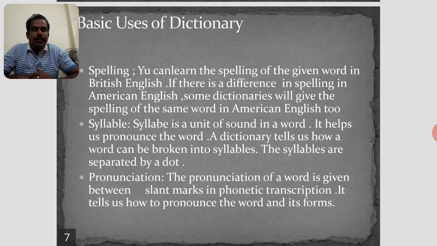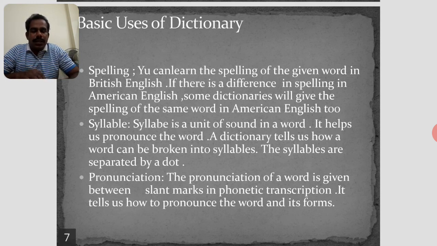First one is the same word in American or British English. We have two types of English. So spellings, for instance, color. COLOR is in American English. COLOUR is in British English. So we have to know the English spellings first of all to find the difference. Go through the dictionary. The first basic use of a dictionary is spelling. You know the spelling and usage. Next,